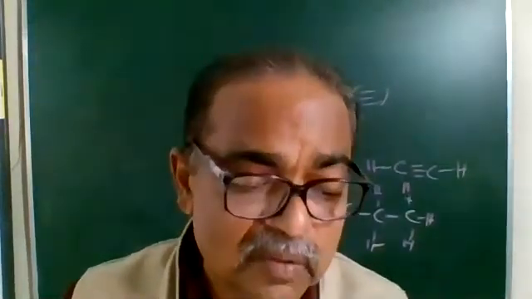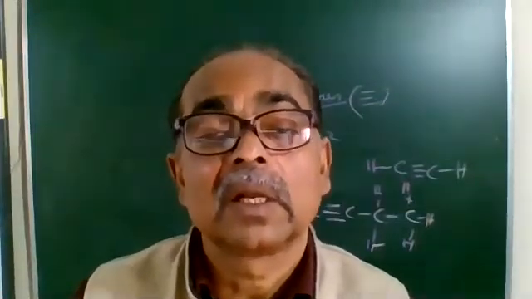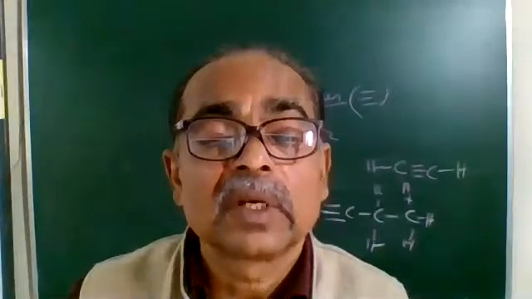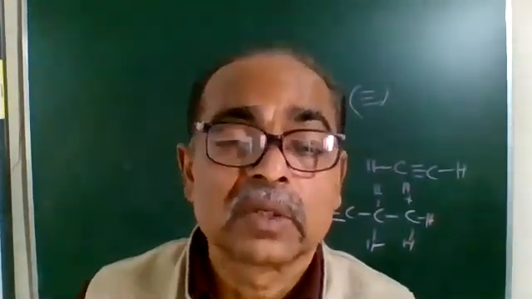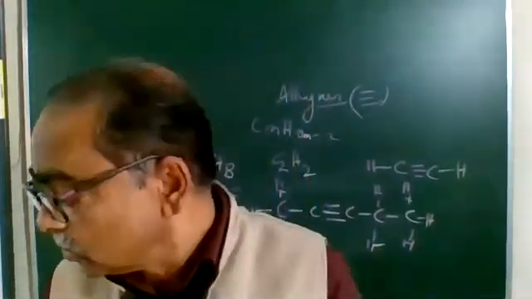So we have studied first among the hydrocarbons, alkanes, alkenes, and alkynes. Remember the question I told you. You may be asked to identify the alkane, alkene, and alkyne. You may be asked to identify the saturated and unsaturated. You may be asked to find the second and the third member, and you may be asked to find the name.